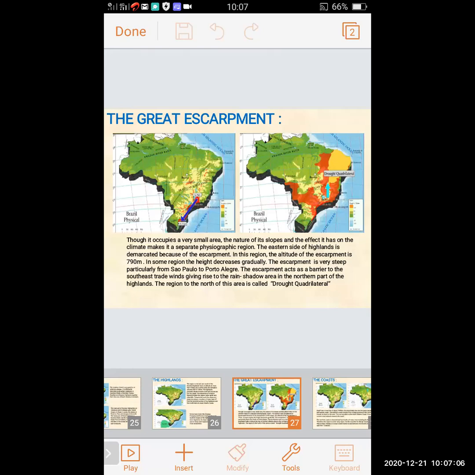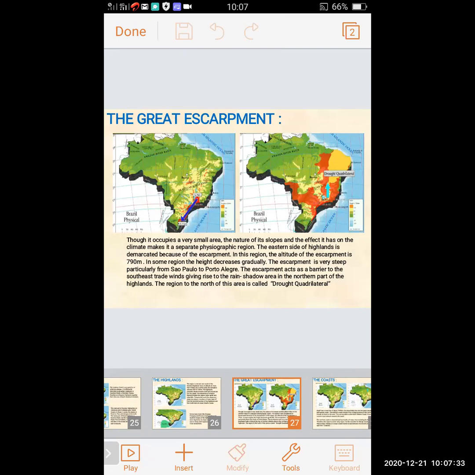The escarpment is very steep, particularly from Sao Paulo to Porto Alegre. The dark blue arrow is shown in the first picture. It shows the steep slope, particularly from Sao Paulo to Porto Alegre.